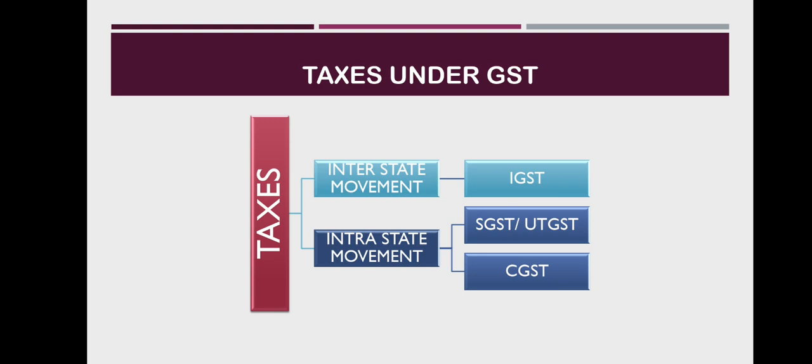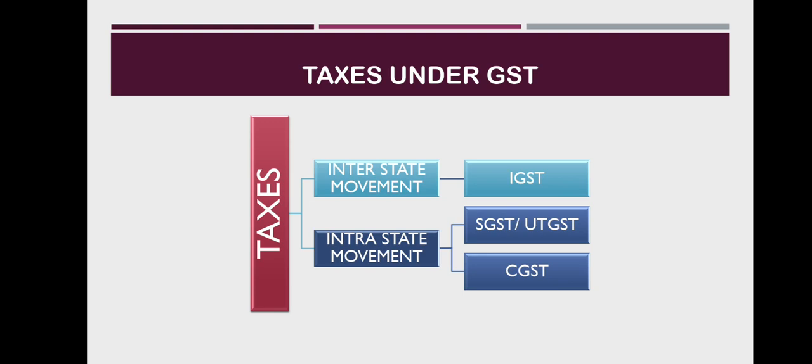This implies that both the central and state governments will agree on combining their levies with an appropriate proportion for revenue sharing between them. However, it is clearly mentioned in Section 8 of the GST Act that the taxes be levied on all intrastate supplies of goods and or services, but the rate of tax shall not exceed 14% each.